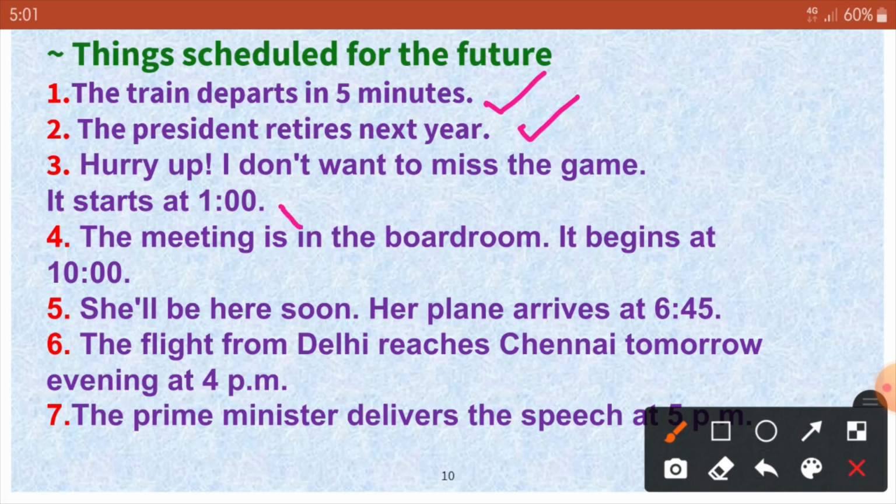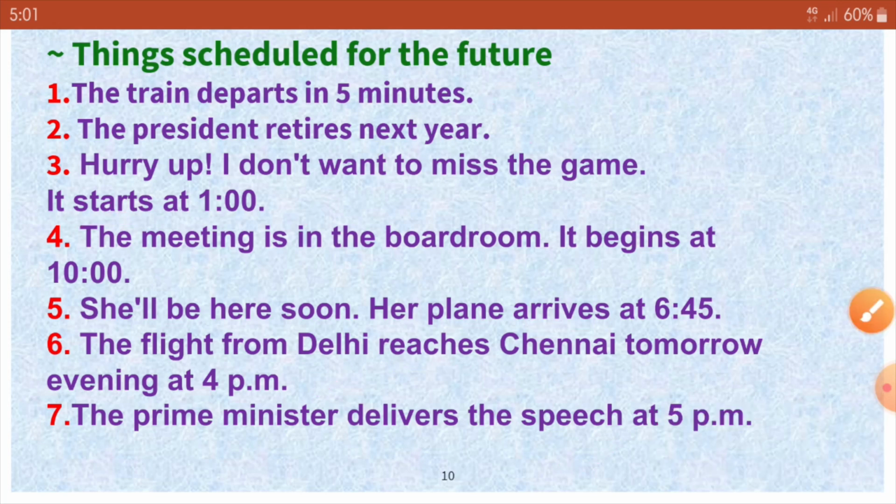Hurry up, I don't want to miss the game. It starts at 1. The meeting is in the boardroom. It begins at 10. She will be here soon. Her plane arrives at 6:45. The flight from Delhi reaches Chennai tomorrow evening at 4 p.m. The Prime Minister delivers the speech. So like this, these are some of the examples which will certainly help you to understand the simple present tense.